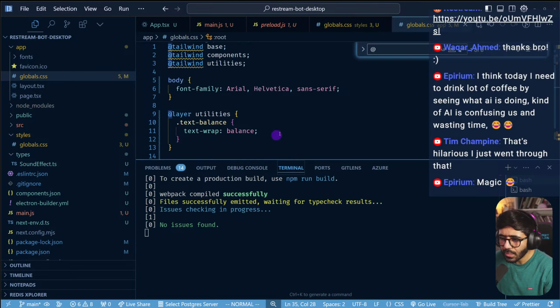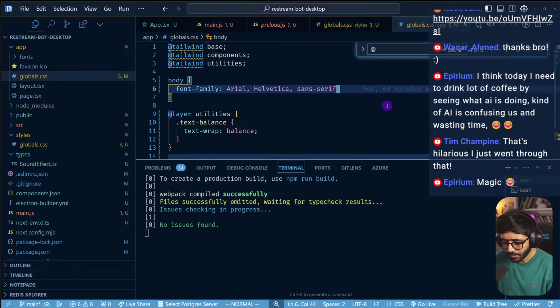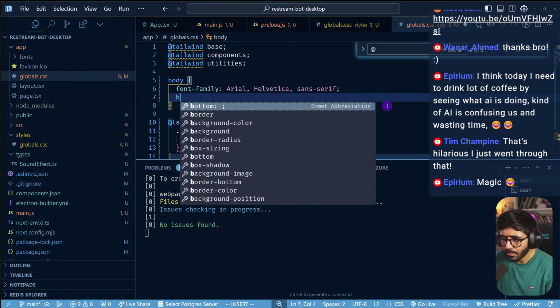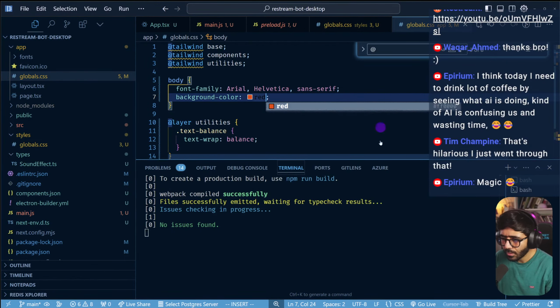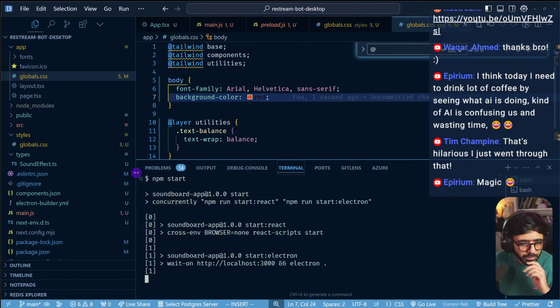Okay, I want to try to see border color or background color red. I want to see what happens when we run this again.